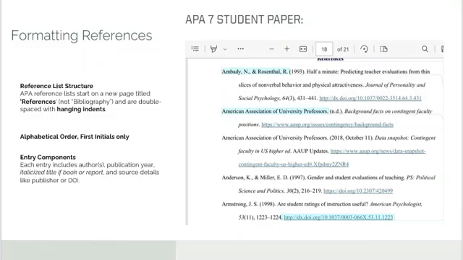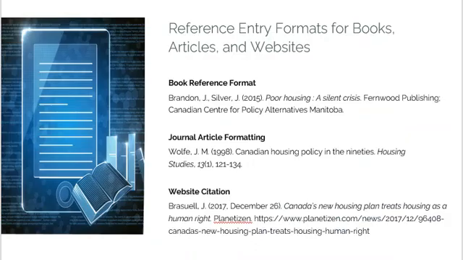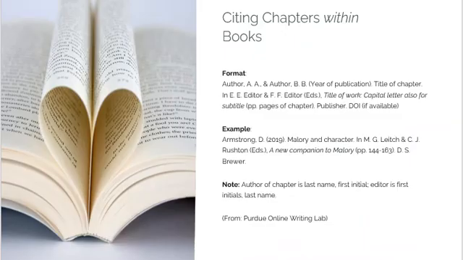Building the reference list. Your reference list appears on a new page titled References. It is double-spaced with hanging indents. Each entry includes author or authors, year, title, source, publisher, journal, or URL. Examples include books, journal articles, websites, or chapters in edited books. But remember, APA capitalizes only the first word of titles and subtitles plus proper nouns. All other words must be in lowercase.